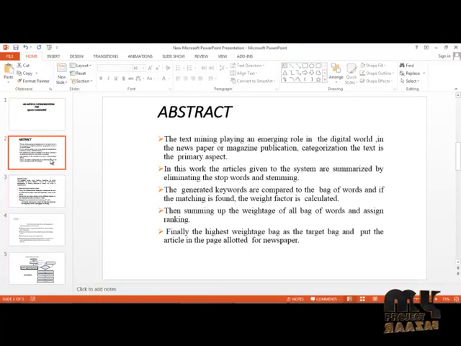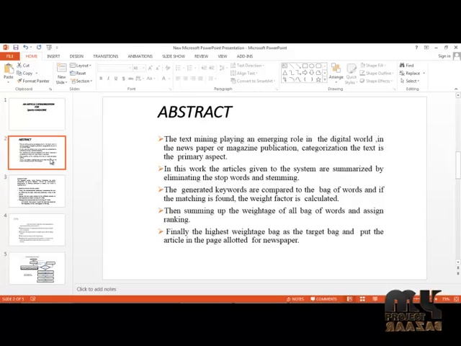Here we are going to perform text mining, which plays an emerging role in the digital world of newspaper and magazine publication. Categorization is the most important aspect in the classification of a sports magazine. In our work we are going to perform summarized text generation by eliminating the stop words and stemming in the given input of the user.